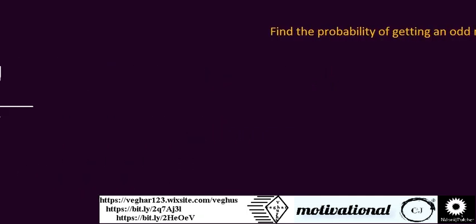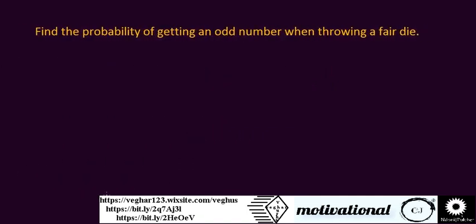Let's check an example, the exercise. Find the probability of getting an odd number when throwing a dice. Odd numbers are like 1, 3, 5. Because the dice has a total number of 6, how many are they, the odd numbers?